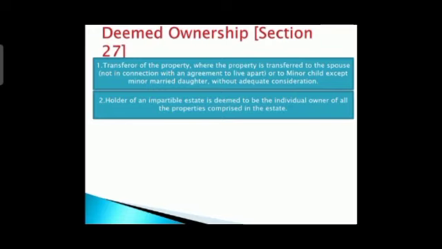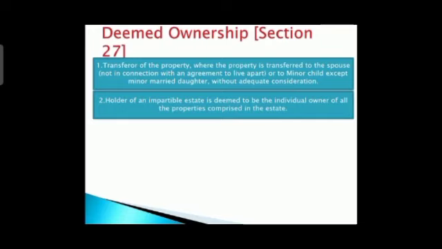That means living separately. Suppose that person is taking a divorce, and is living separately, then it is not allowed. Or to a minor child, except a minor married daughter, without adequate consideration. This is your first thing.